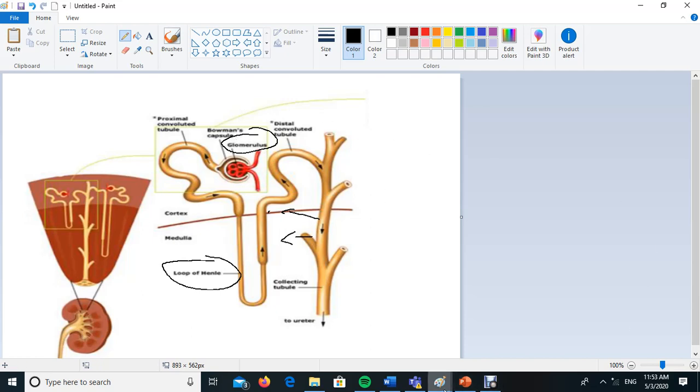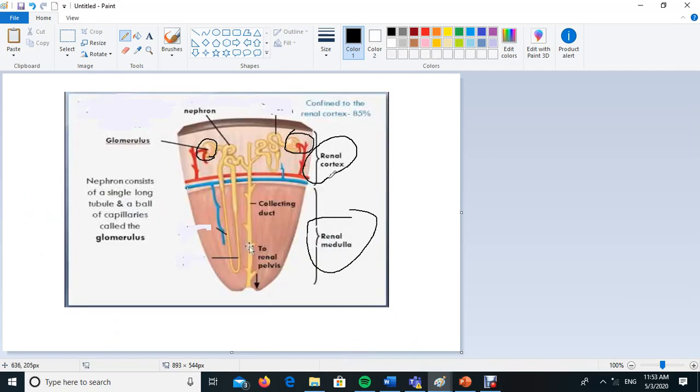By the way, the glomerulus and Bowman's capsule are found in the upper or outer part of the kidney, in the cortex. Then the loop of Henle and collecting ducts are found in the medulla. So nephrons or tubules extend from the cortex down to the medulla. In the cortex we have Bowman's capsule and glomerulus. Down we have the collecting duct and the loop of Henle, or the U-shaped one. This U-shaped loop of Henle is where most of reabsorption takes place. Thank you.